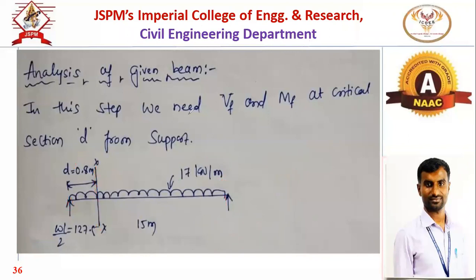Now if I have to find out the critical shear force here, what do I have to consider? If we want to find out the shear force at the critical section, section XX, apply summation Fy equal to 0, you will get the critical force. Apply moment at section, you will get the moment at that particular section.